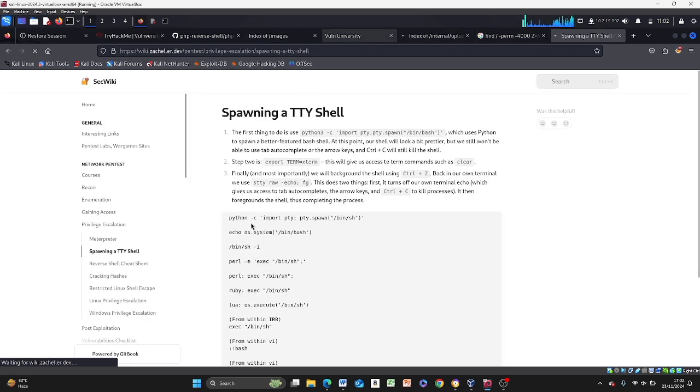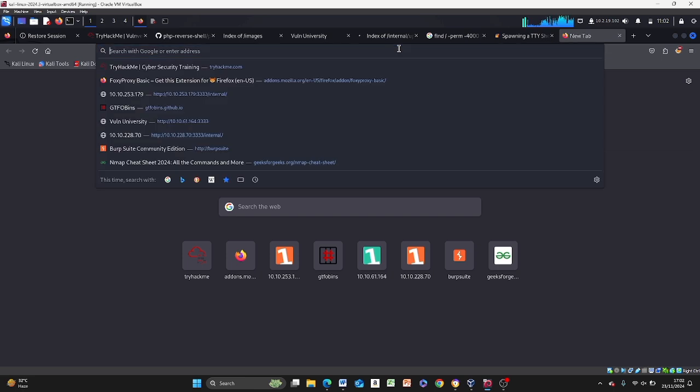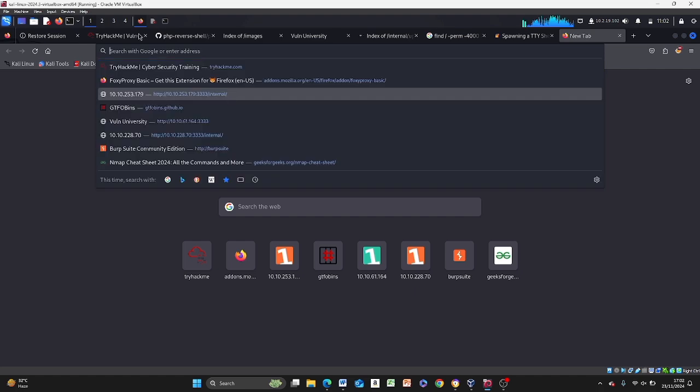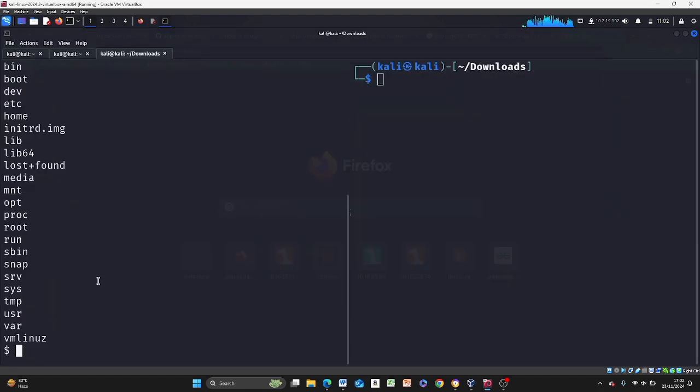So you could copy this. If this is just all we need, because I don't need it to do anything, I'll just paste it here, and I want to edit this, and I'll copy this back and paste in my shell. Great.